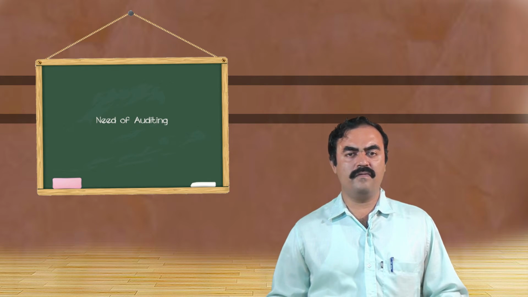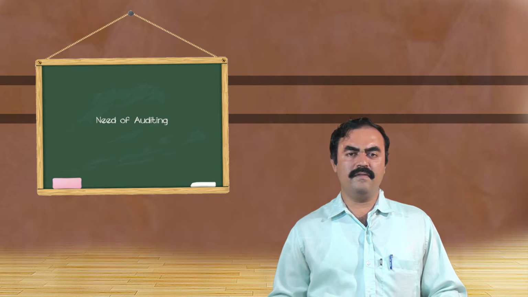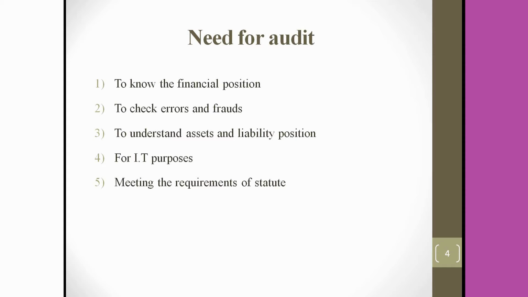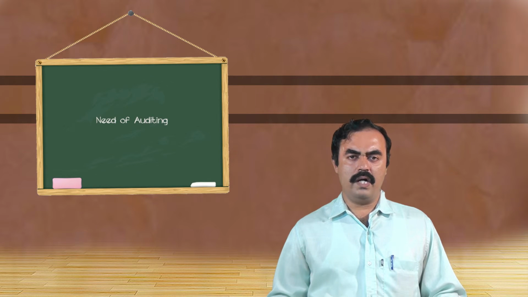Fourthly, for income tax purposes, or IT purposes. In the case of the income tax department, they also prefer the books of accounts of the enterprise which are audited, whether it's a small proprietorship firm, partnership firm, limited company, MNC, or any trust and registered bodies also. They prefer audited accounts itself. So for the calculation of income tax, for refund purposes, and also for any kind of receivables for the firms, audited books of accounts are preferred. So audit purpose is even for meeting income tax purposes.